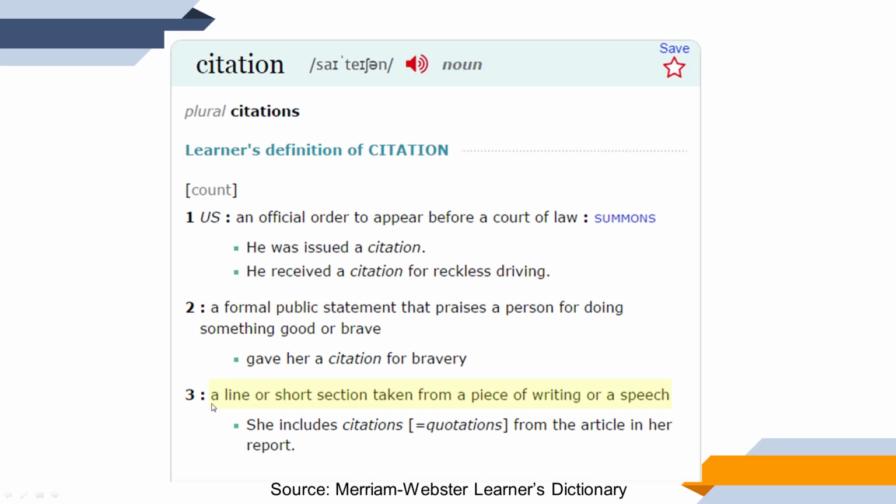So a citation is a line or short section taken from a piece of writing or a speech, meaning within the text, whether it's the book, an article, etc., you are taking a line or a short section of the literature itself to include it within your essay. So an example here that they have, it says, she includes citations or quotations from the article in her report.